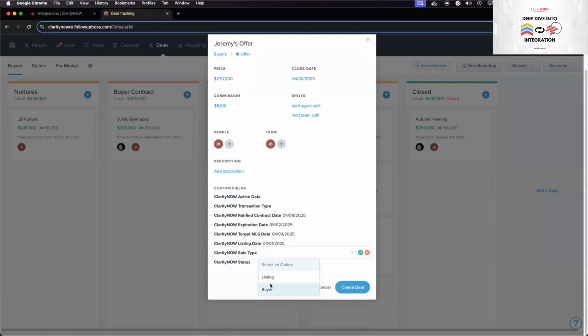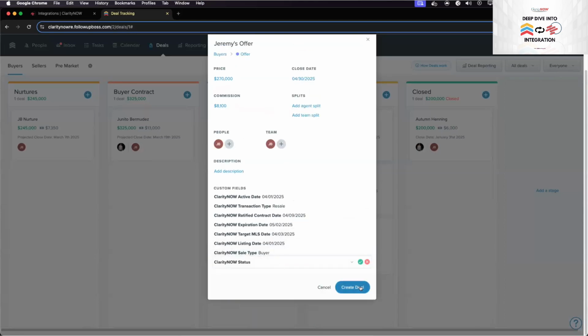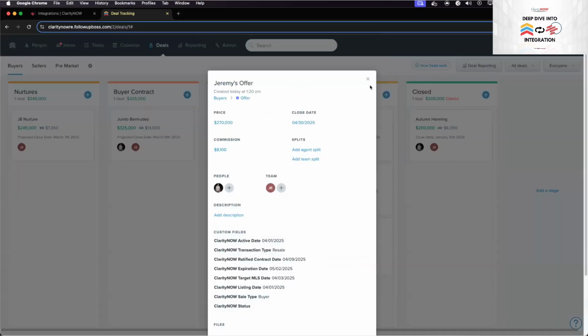So then we'll say this is a buyer, since we are in the buyer's pipeline. And I see that I didn't save these ones here. See the checkbox? Forgot to do the checkbox. So the sale type we'll say is a buyer, and the Clarity Now status, you can actually ignore. If you'd like to, you can add it yourself as well. This is a kind of legacy Clarity Now custom field that you can manually put in, or it automatically gets put into the system wherever you'd like. So I'm going to ignore that, and then we'll create the deal. So we have that deal here.